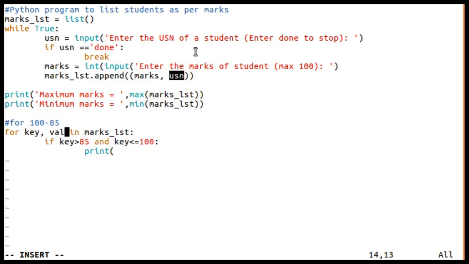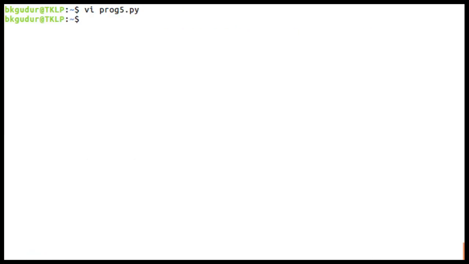As per the marks I'll arrange it, means divide it. So if the key, means marks, is greater than 85 and less than or equal to 100, then print it. Here I'll print the val. Let us execute only this much and see whether we get the output.